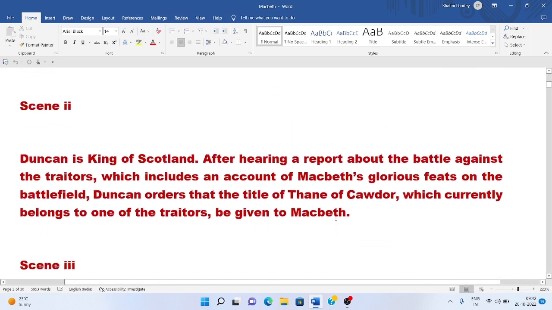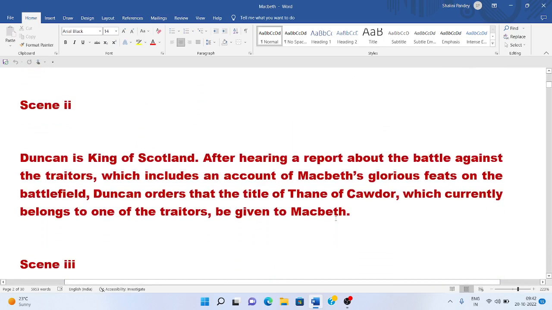The next is Scene 2. Duncan is king of Scotland, and after hearing a report about a battle against the traitors, which included an account of Macbeth's glorious feat on that battlefield, Duncan orders that the title of Thane of Cawdor, which currently belonged to one of the traitors, be given to Macbeth.